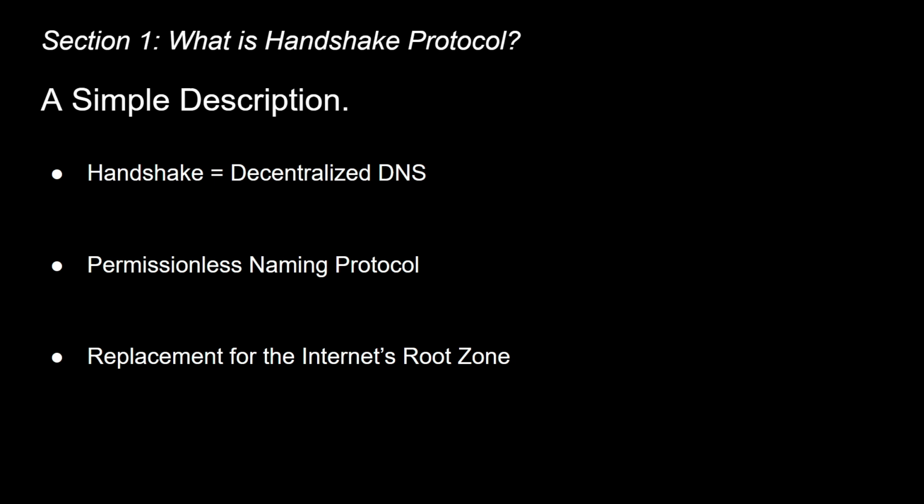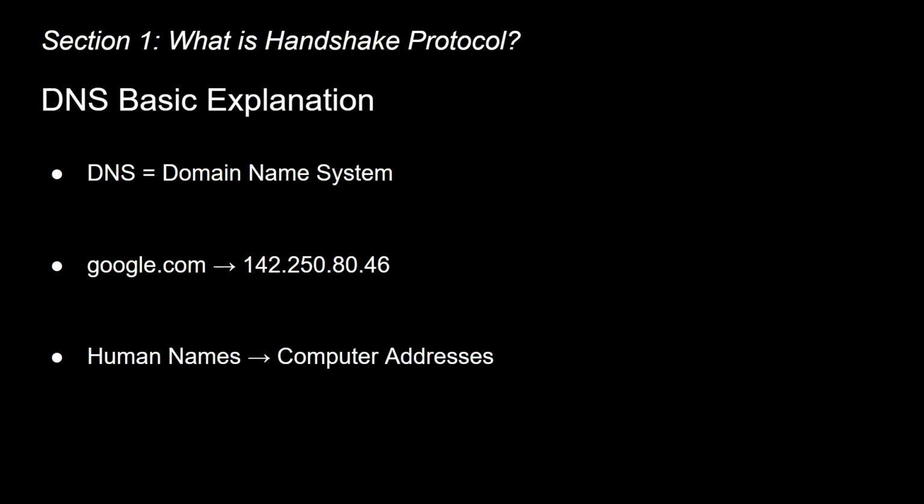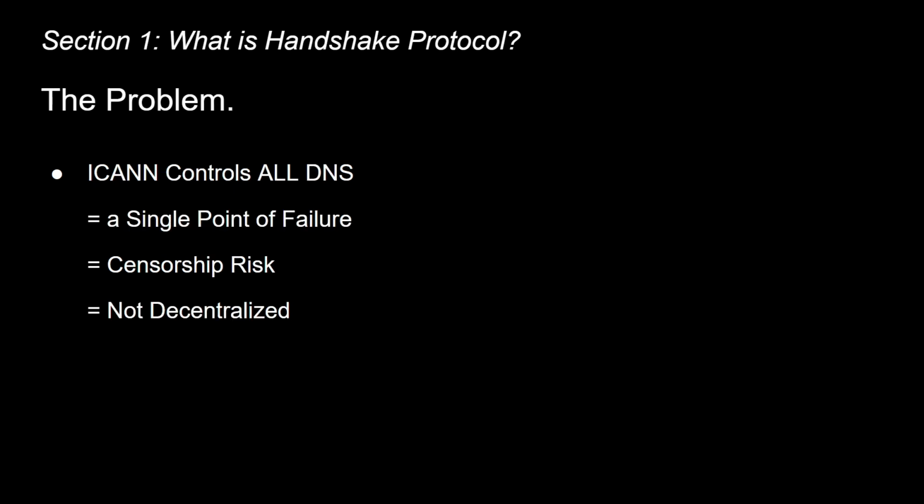Handshake is a decentralized, permissionless naming protocol. As you can see here, it's essentially a replacement for the root zone of the Internet's domain name system, the DNS. Now, if you're not familiar with DNS, here's what you're going to need to know. Every time you type a website address into your browser, like google.com, your computer has to translate that human-readable name into an IP address that computers can understand. That's what DNS does. But here's the problem, and this is very critical.